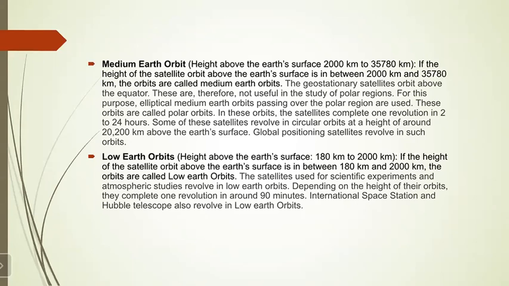Then the satellites used for scientific experiments and atmospheric studies revolve in the low Earth orbits. Okay. So weather related studies are done by low Earth orbit satellites. Depending on the height of their orbit, they complete one revolution in 90 minutes. So you have to remember, for low Earth orbit, they complete one revolution in 90 minutes. Then the International Space Station and the Hubble telescope also revolve in the low Earth orbit. Okay, so this was about the classification of the three orbits.